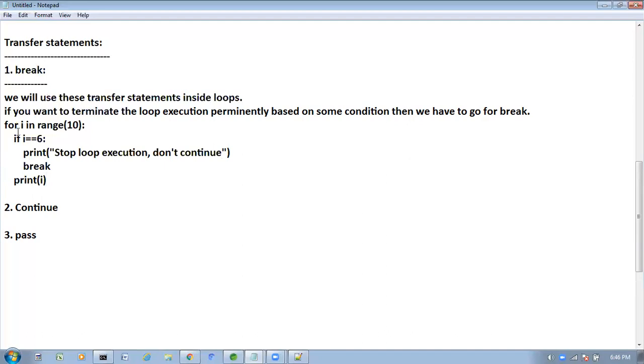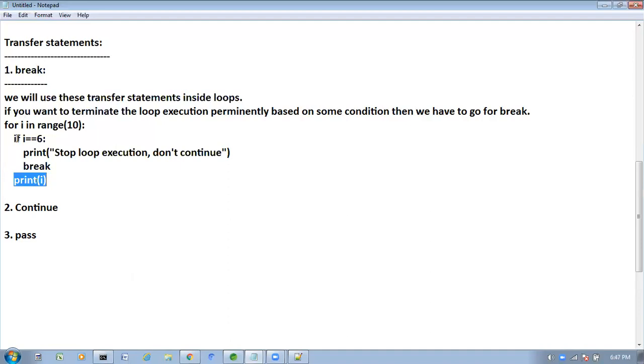See, now tell me. First time, what is the I value? 0. Here it will check this condition. 0 equal to 6? No. Then it won't go inside. Directly it will come to here and it will print 0. Again it will go for next iteration. I value is 1. And again it will check. 1 equal to 6? No. It won't go inside. Directly it will come to here and it will print 1. Next I value is 2. 2 equal to 6? No. Directly it will come to here and it will print 2. Next time I value is 3.